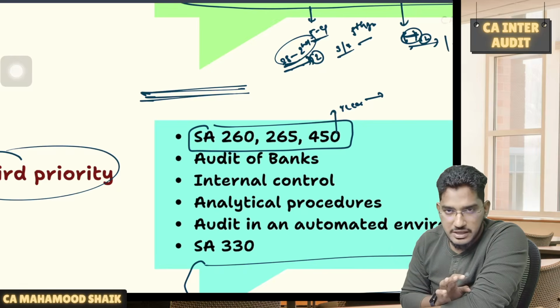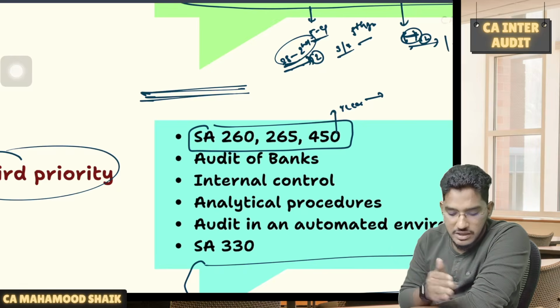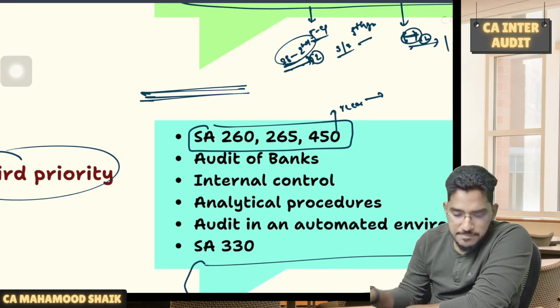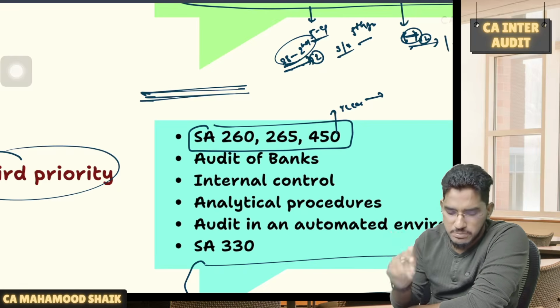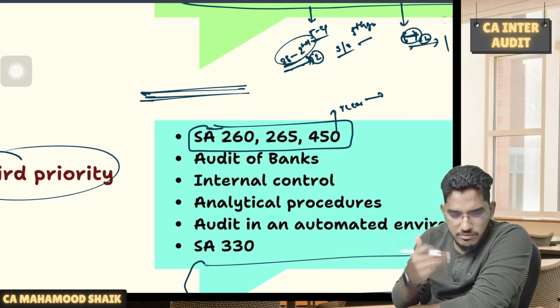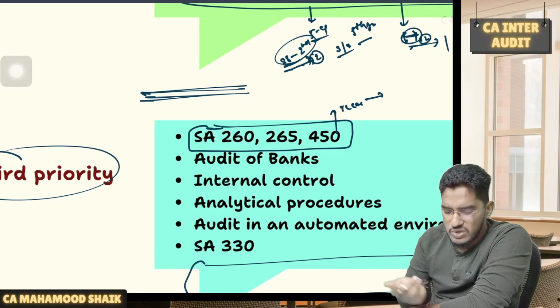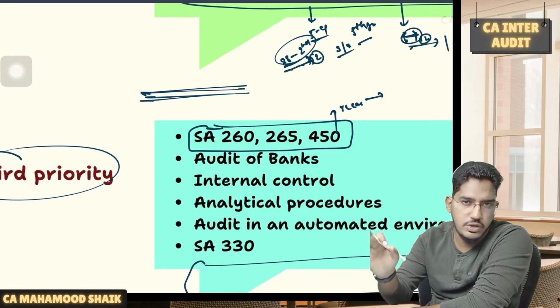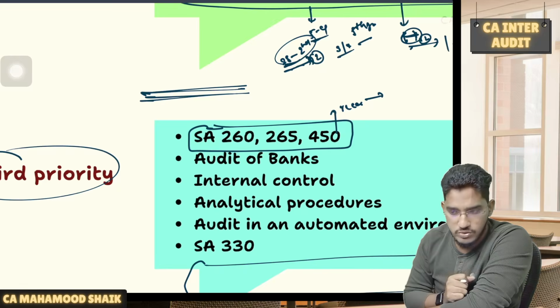But even though they have been recently added, from the moment they were added till now, in all the examinations that have taken place, they have tested a reasonable number of questions from SA 260 and 265 and 450. So that's why, since they are repeatedly testing it, I have kept it in the third prioritization. Okay, but at least you should have a look. If they ask any MCQs, we should be able to answer it.